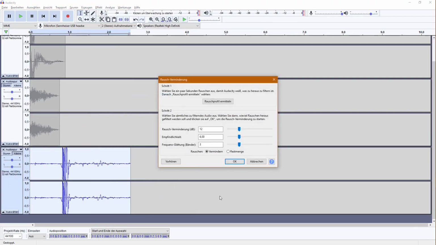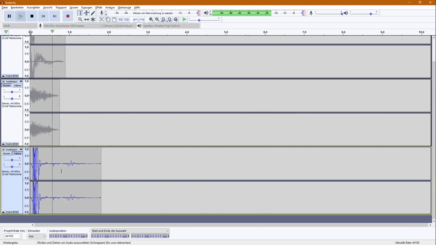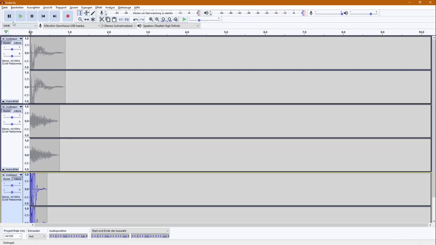I want this one, noise reduction. Oh, that was cut off too early. Can I cut it here? Yes, I can.